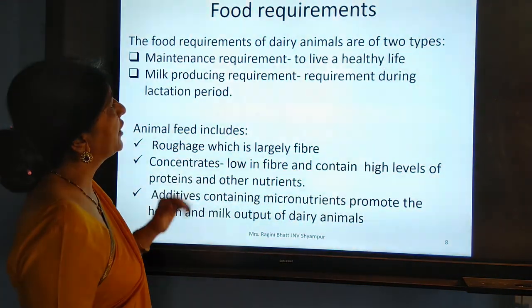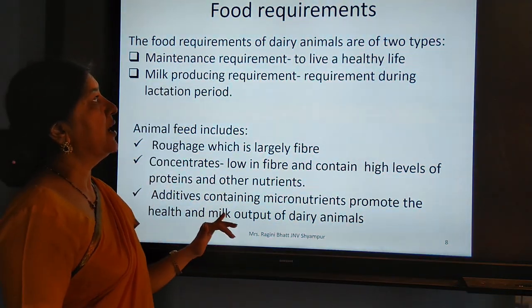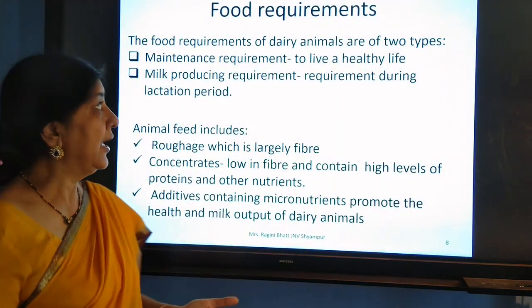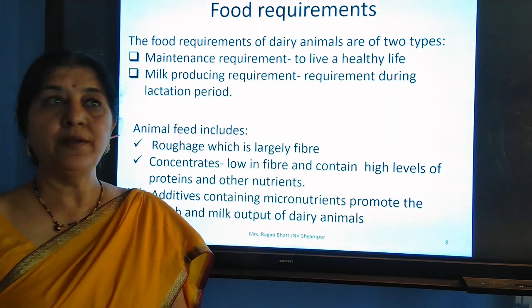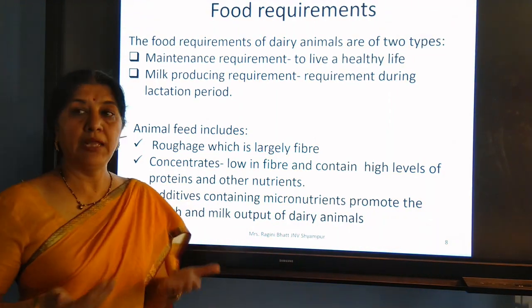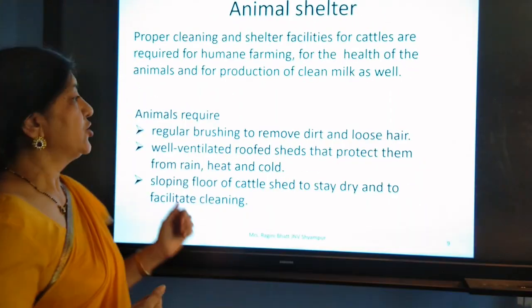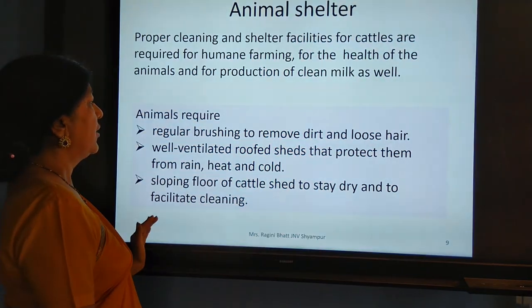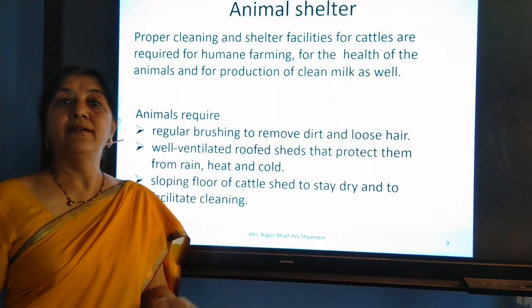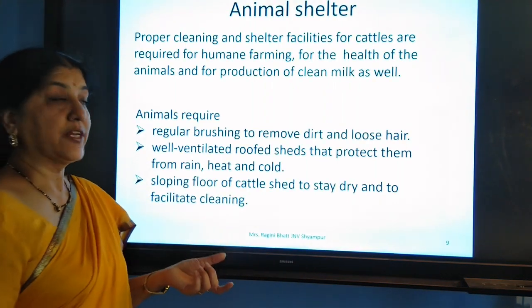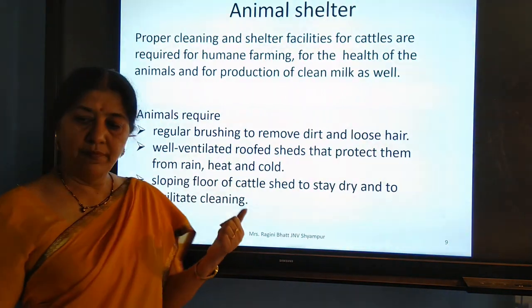These are the food requirements. If we keep the animal healthy, then the product will also be a good one and we get rich milk from the dairy animals. So these requirements should be fulfilled by us so that we can get a good quality of milk.